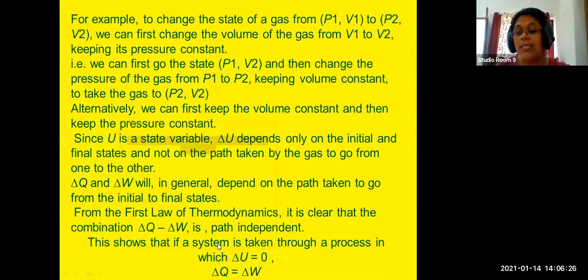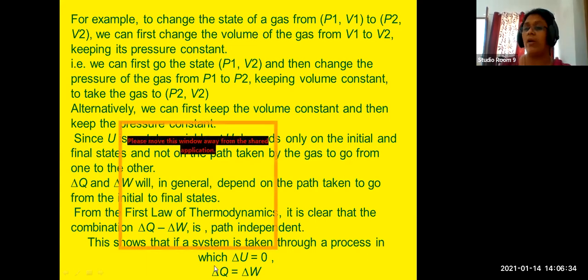Then how much heat energy you give or absorb is equal to how much work you do, because we have already learned energy is the capacity to do work. So how much heat energy you give is fully utilized for doing work.